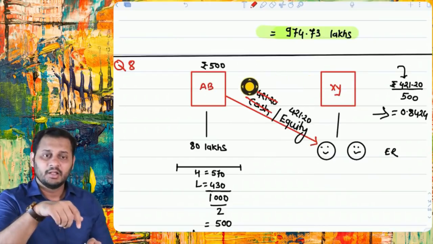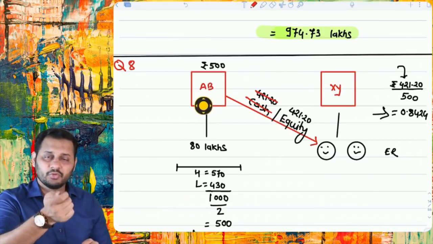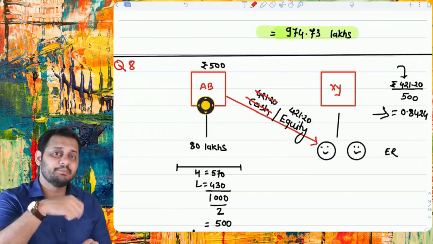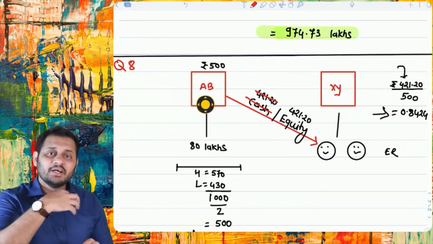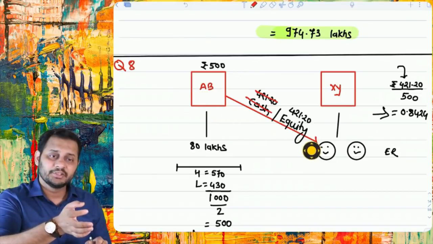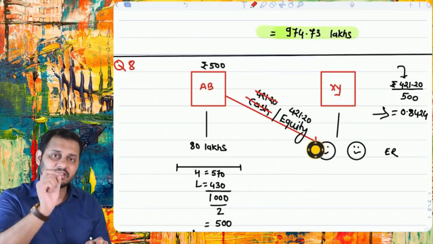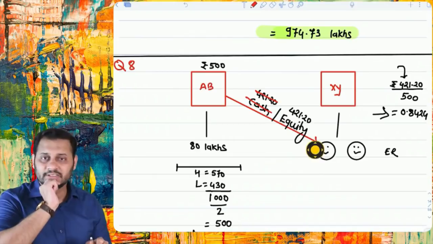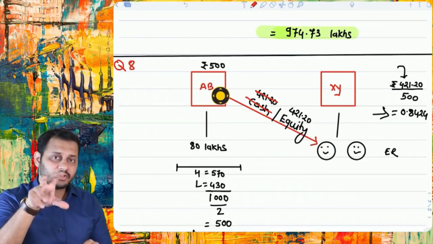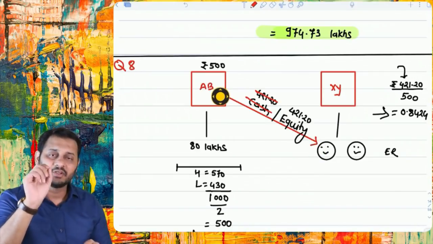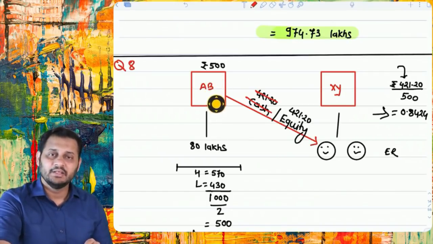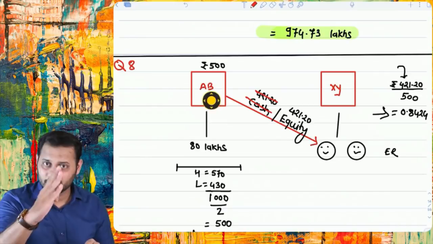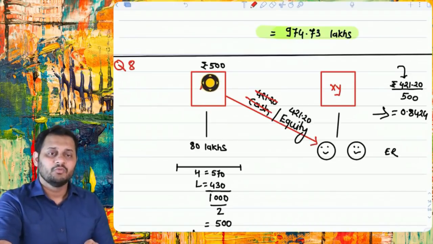Simple. Now, if we are paying equity shares of our own company, we have to decide the price of our share also. That means we will assume that we have paid this much, whatever the price is, if we are giving one share to these people. So in the question, it is given that the average price should be taken, which was 500 rupees. AB Limited's average price, highest plus lowest, divided by 2 was 500.